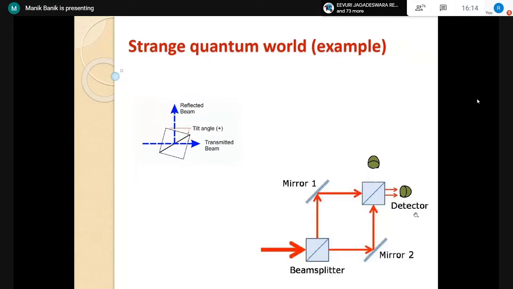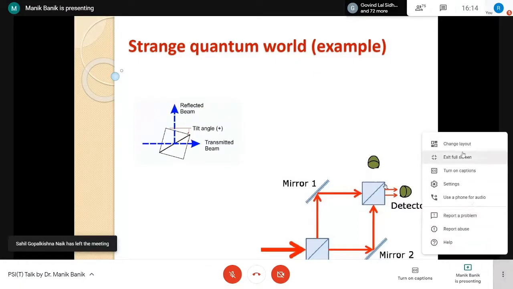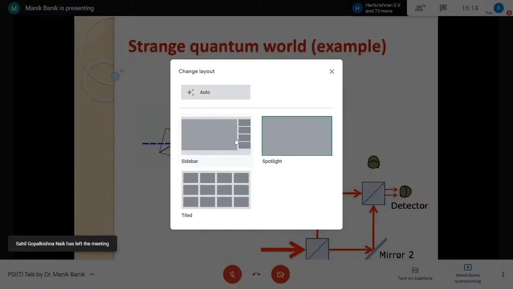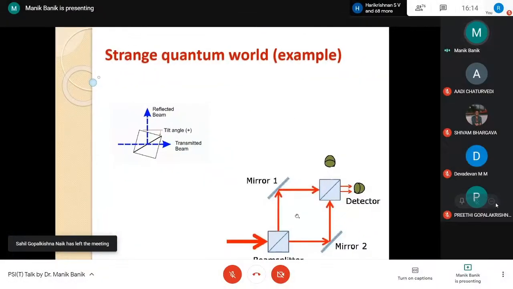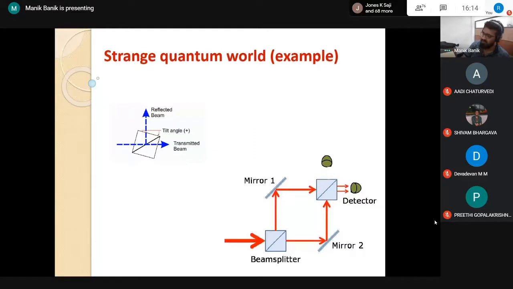But if we do this experiment in the lab, we will find that all the photons will be collected here. No photon will be collected here. So we cannot explain this phenomenon using our classical reasoning. We have to consider that photon or light, at the same time, is a particle as well as a wave. It is called wave-particle duality.